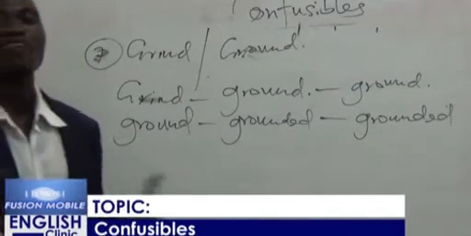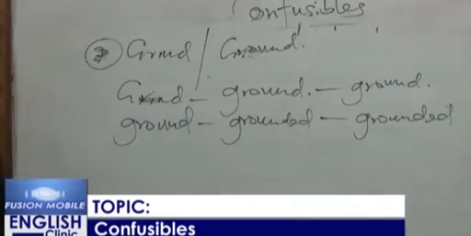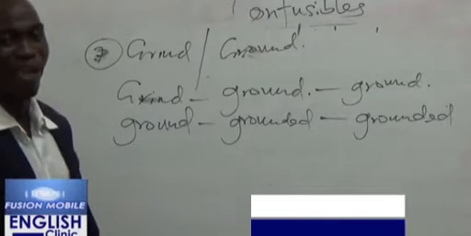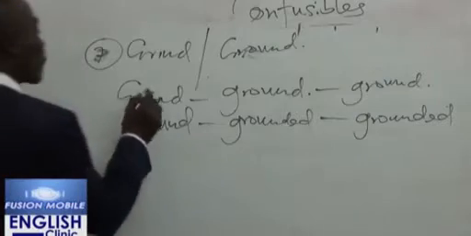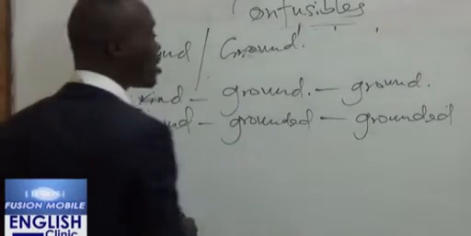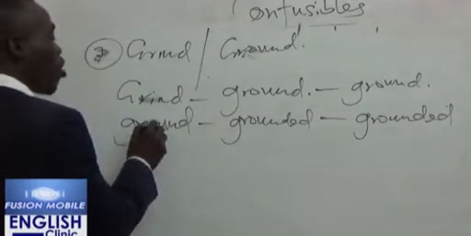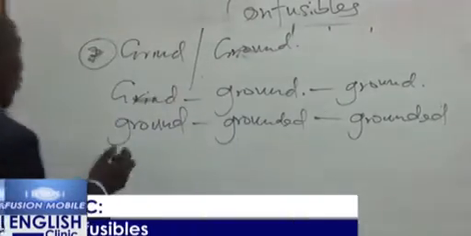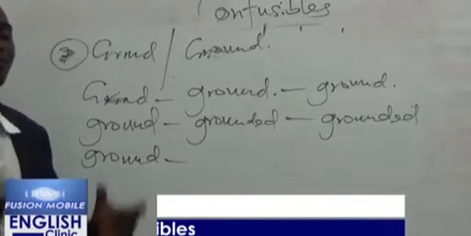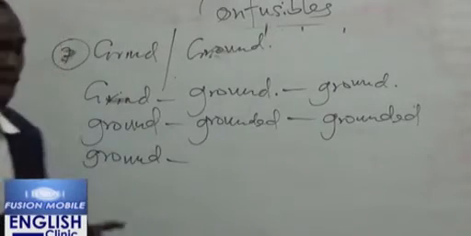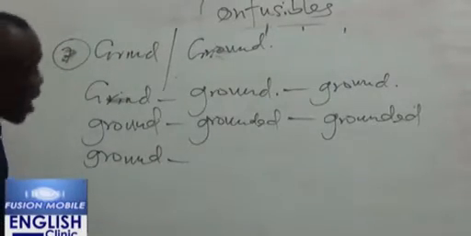I want to buy some ground pepper. Not grounded pepper. That is very, very wrong. So we say the past tense of grind is ground. And the past tense of ground is grounded. But when we talk about ground as an adjective, we are talking about something that has been reduced into powder form. That is number 7.